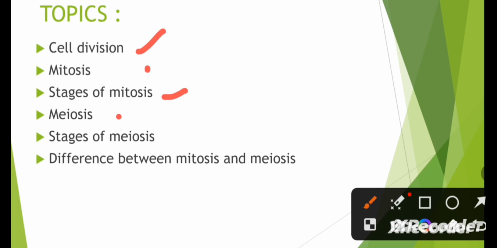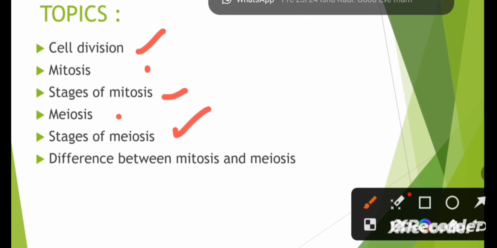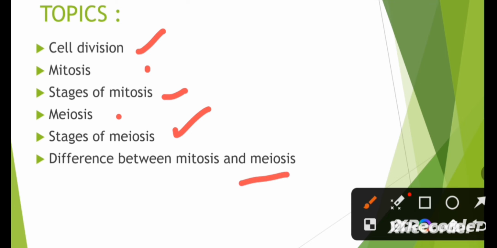Then I'll come to meiosis and the different stages of meiosis. At last, I'll wind up with the difference between mitosis and meiosis. Now let's start with the first topic, what is cell division.